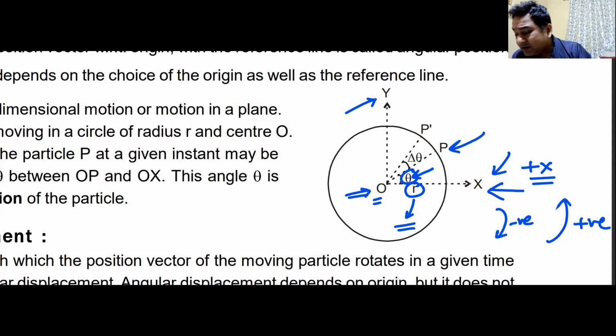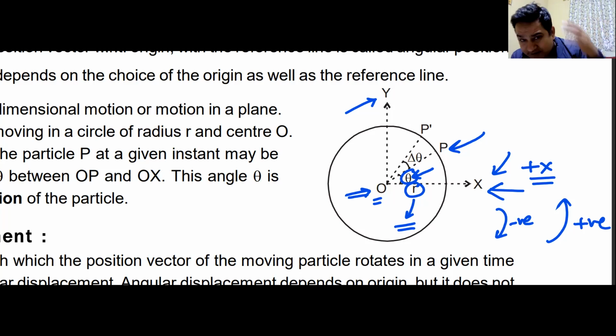This angle theta is known as its angular position. So if it is making an angle of 30 degrees, I will not write it in degrees. I will write it in radians, pi by 6. Remember that, because radians is the SI unit. I just tell you how much is the radius. Radius is 3 centimeters. Angle is 30 degrees. I am done. Plus 30, minus 30. It is easier to do circular motion in terms of these things rather than in terms of position vector.